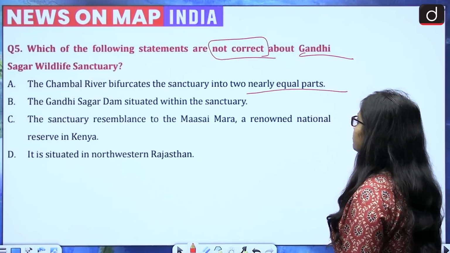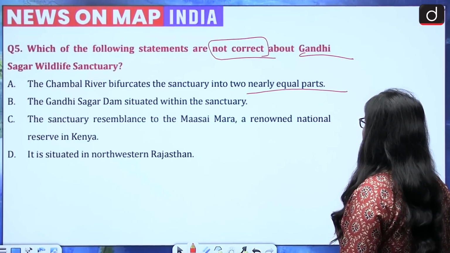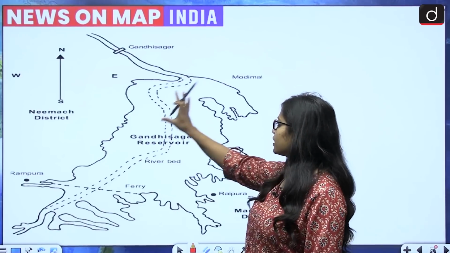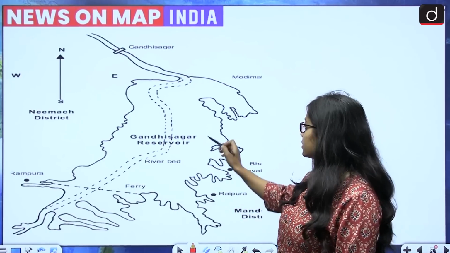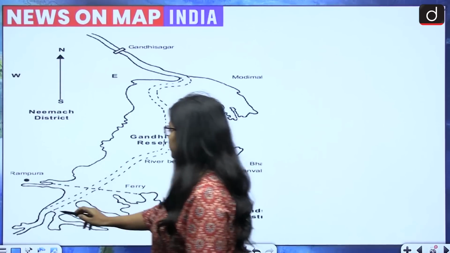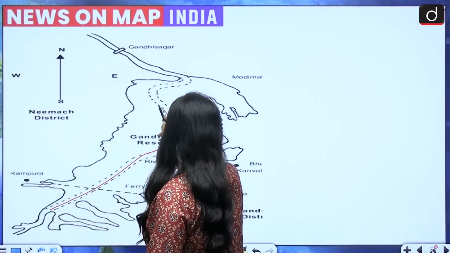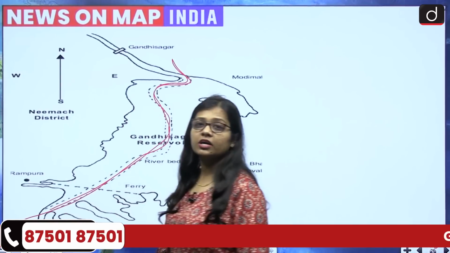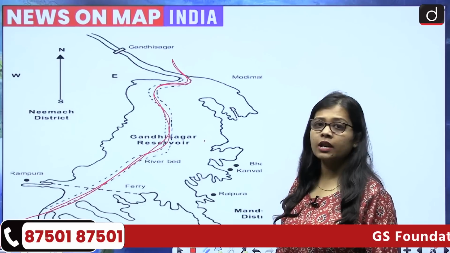So the Chambal River bifurcates the sanctuary into nearly equal parts. Let us see it. If we look at the Gandhi Sagar Reservoir, this is the Chambal River, and it bifurcates the Gandhi Sagar Reservoir or Sanctuary into two equal parts.